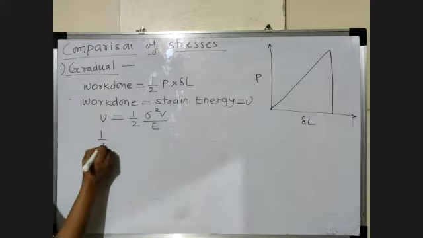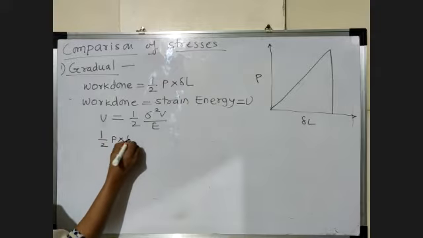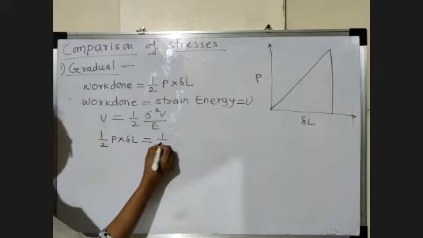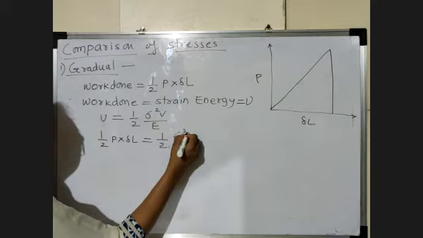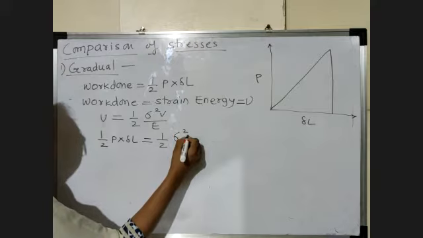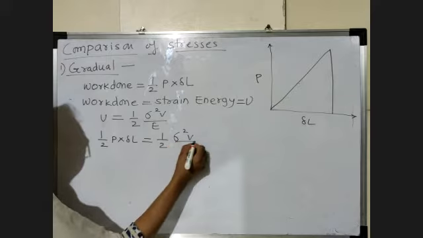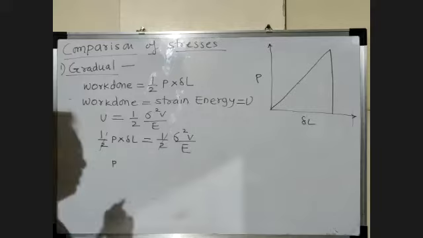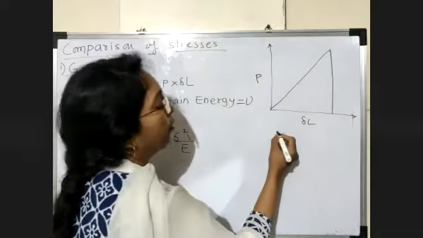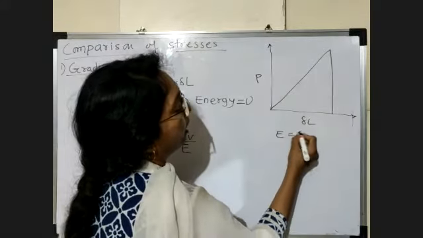So we equate these two because work done and strain energy both are same. Half P into delta L, this is work done, is equal to half sigma square V by E. This half gets cancelled. Now instead of delta L, as we know from Hooke's law, E is the ratio of stress to strain.